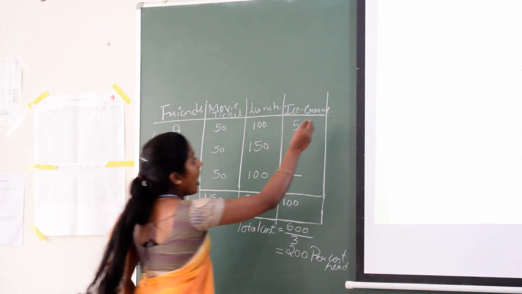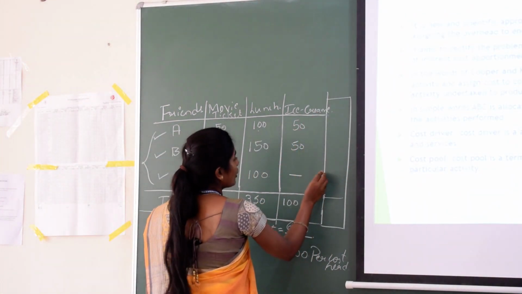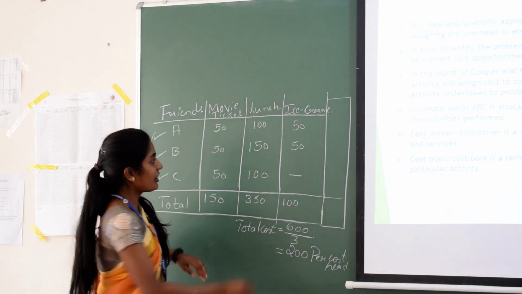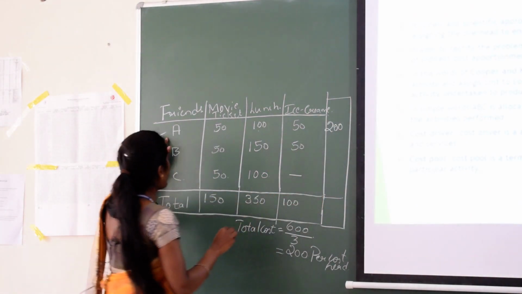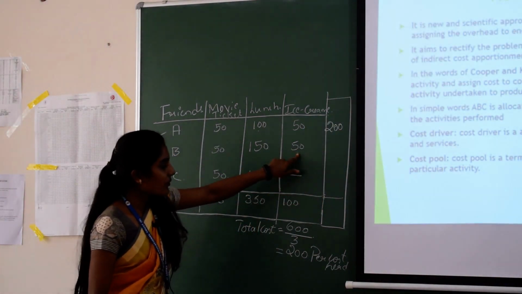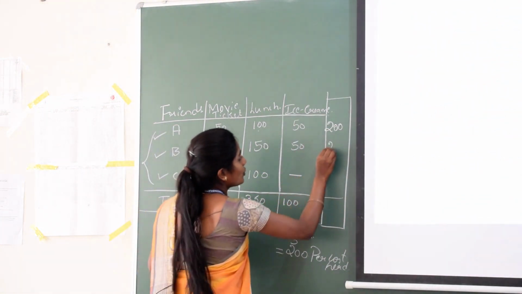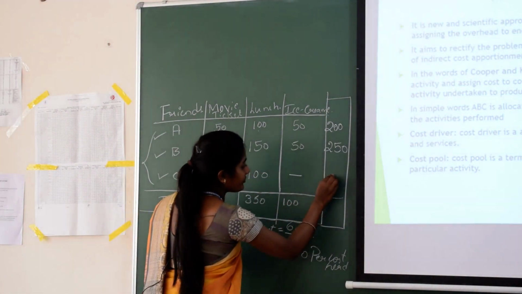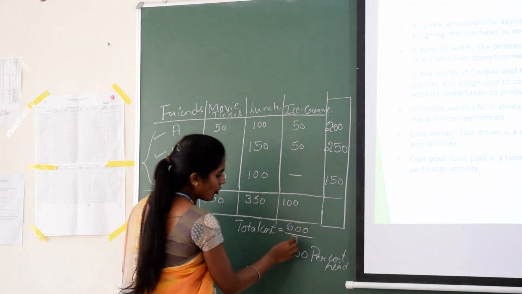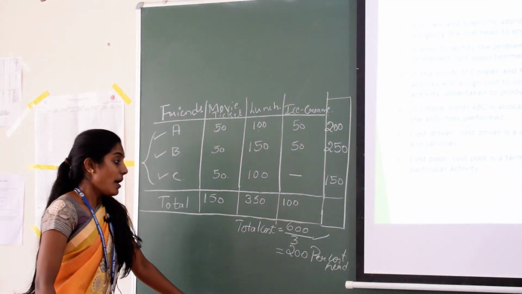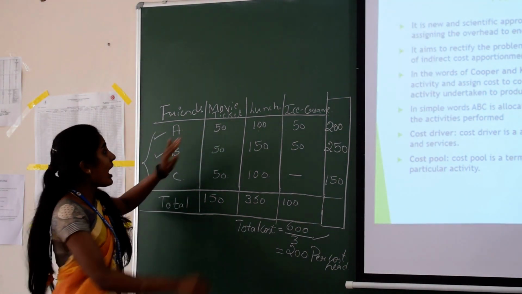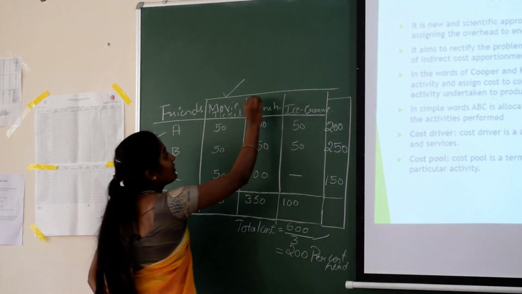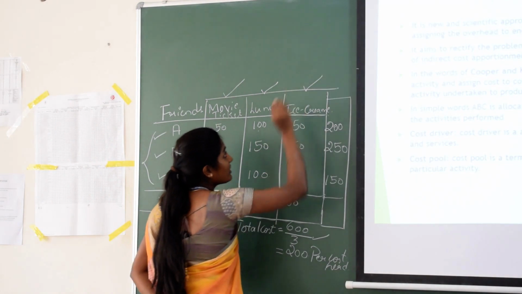Now, I will explain how it differs from ABC costing. Take for example, A: 50 plus 50 plus 100, 200 is the actual cost for A. For B: 50 plus 50, 100 plus 150, 250 is the actual cost of B. And for C, 150 is the actual cost. When it comes to total, again there will be 600. In ABC costing, movie ticket is an activity, lunch is an activity and ice cream is an activity.